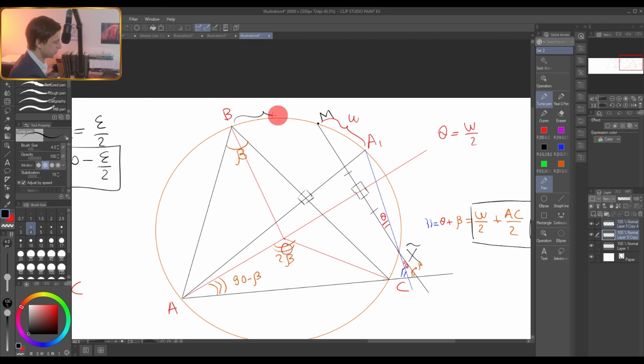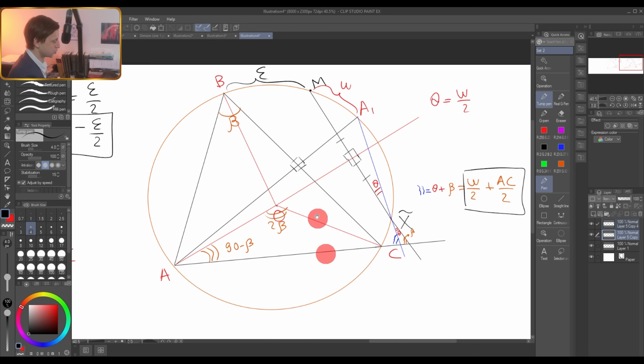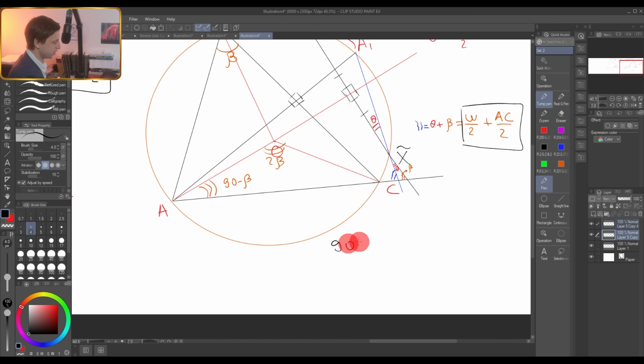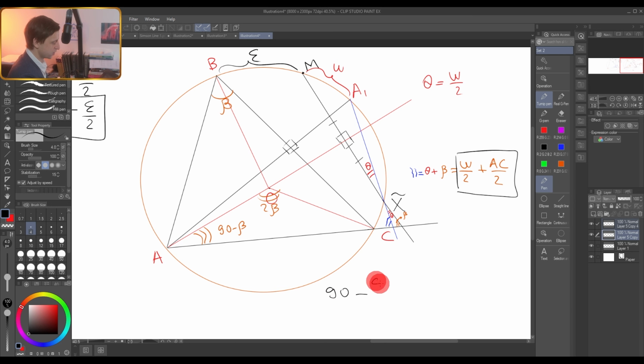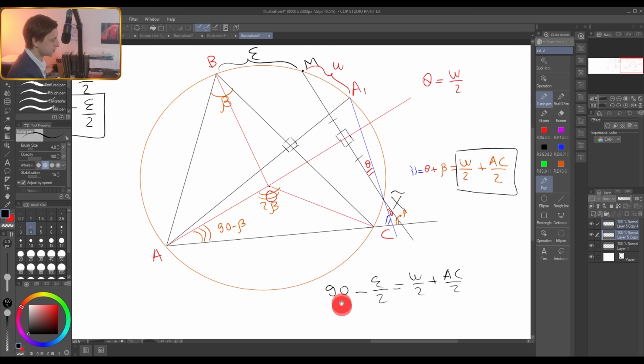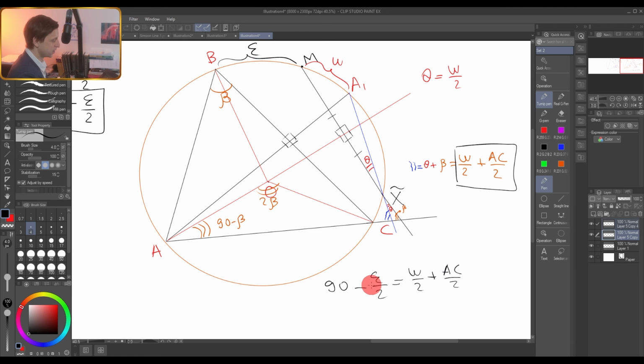By the way, this one is epsilon. So we want to show that 90 minus epsilon over 2 equals omega over 2 plus AC over 2. Let's leave 90 on the left side, and everything else will be on the right side. So I will rewrite it like this.